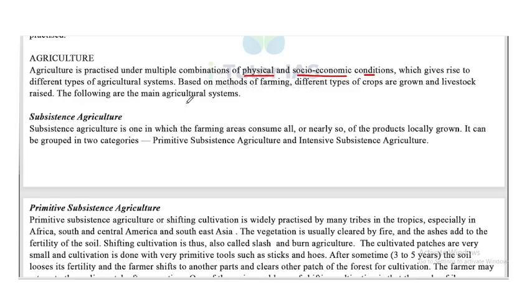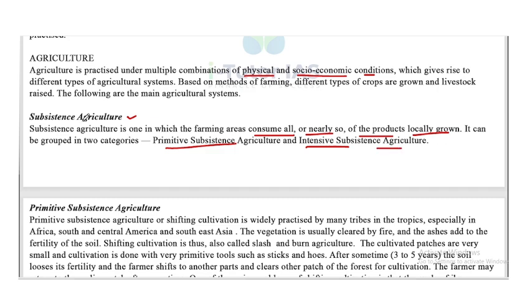The following are the main agriculture systems. First one, subsistence agriculture. What is called subsistence agriculture? This is agriculture in which the farming areas consume all or nearly all of the products locally grown. It can be grouped into two categories: primitive subsistence agriculture and intensive subsistence agriculture.